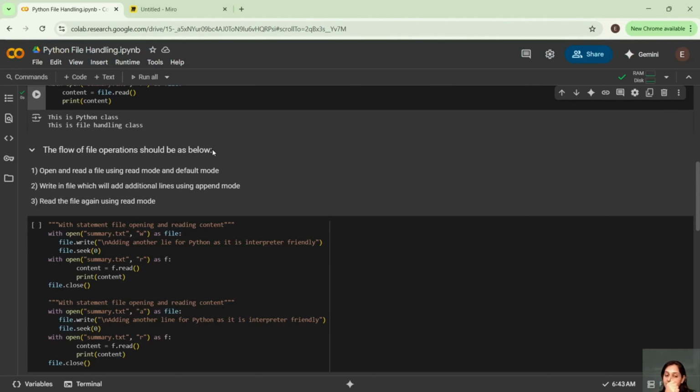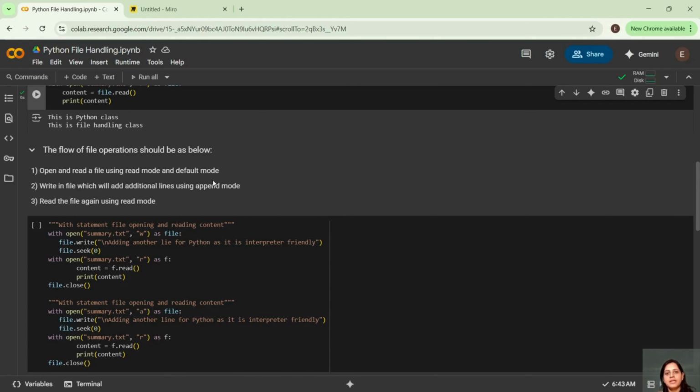So if you write R, it will run. If you do not write R, in that case also it will run, because R is your default mode in each and every file operation. So first you have to open the file. You have to read the content. If you want to write additional content, you have to write the additional content.